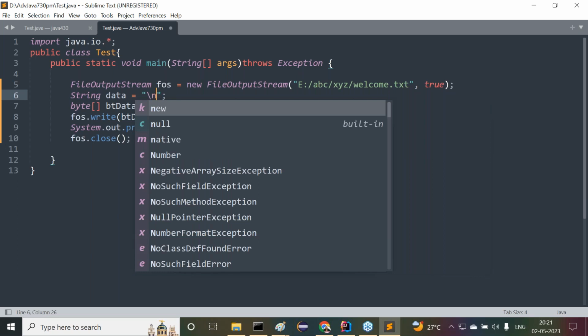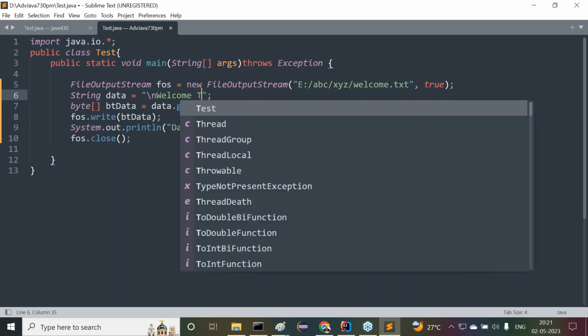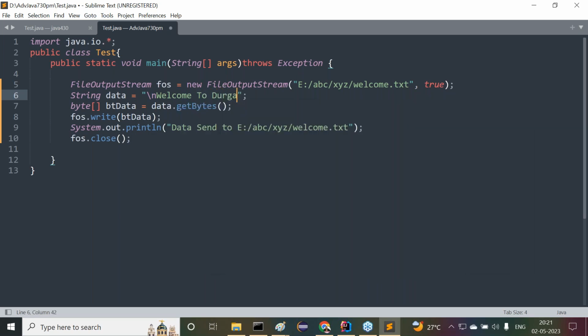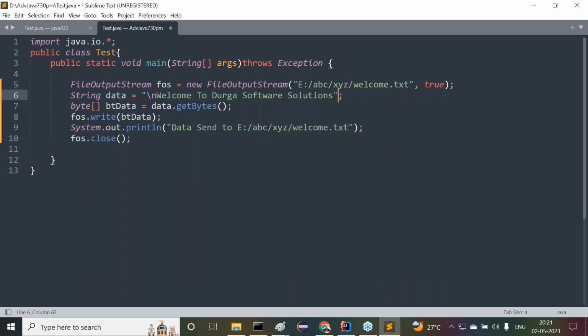Slash n for what purpose there? Next line. Okay, now I want to provide the data this time: Welcome to Durga Software Solutions. Already which data is available there, no? Which data already exists here? Welcome to Java programming is available. Now to that data I want to append this data. Slash n stands for what there? New line. In the new line I want to get the data. Whether this new line exists or not, that doesn't matter. Leave this one. Comma is okay. It will be supported here. Now I want to use it.